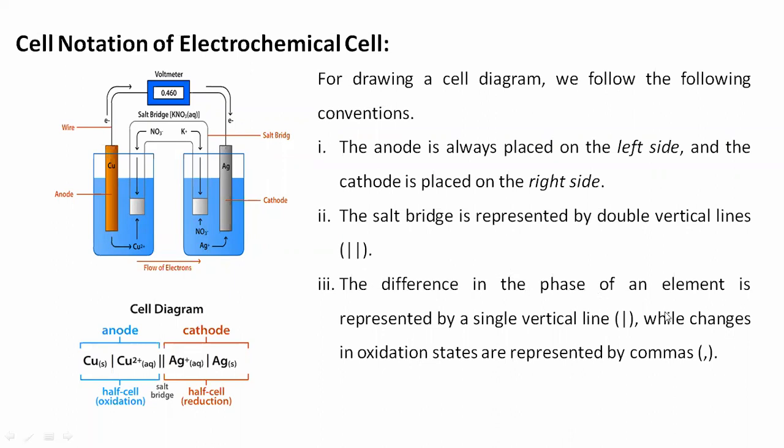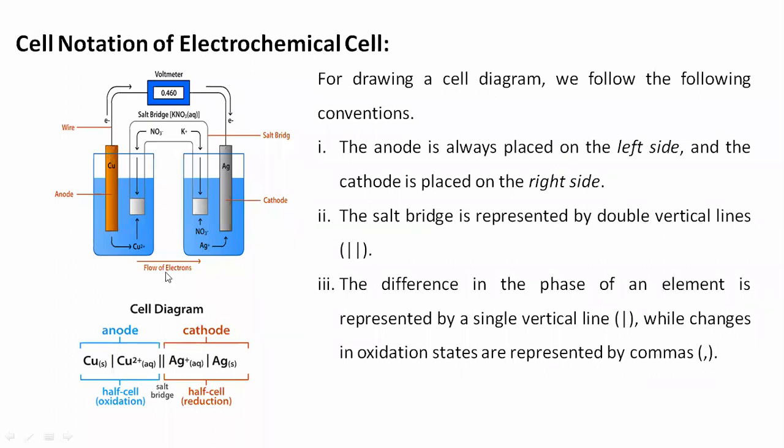Now, the difference in the phase of the element is represented by a single line. Here the copper electrode is in the solid state, and as this electrode is dipped into the copper sulfate solution, that is nothing but the oxidized state. Both of them are differentiated, or represented, by a single line. This single line represents the phase of the element, while changes in the oxidation states are represented by commas.